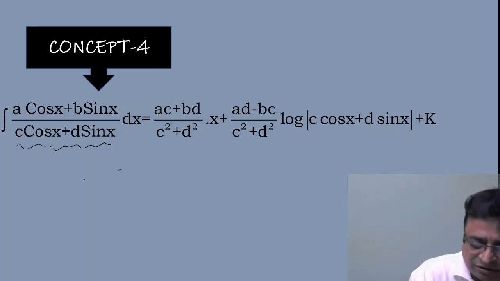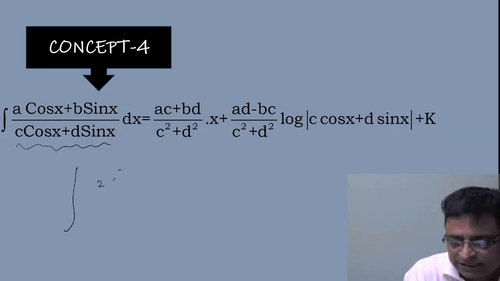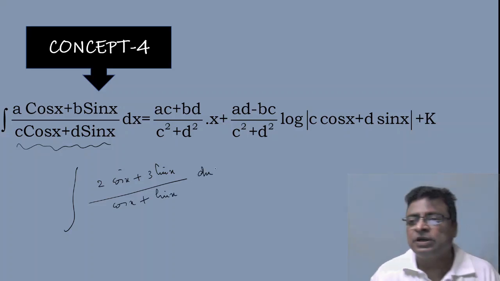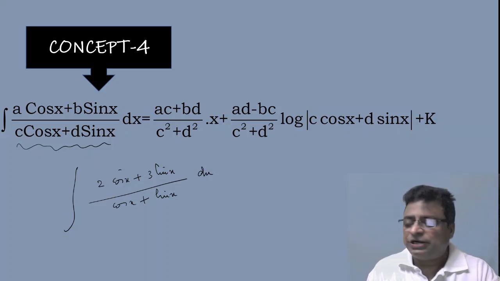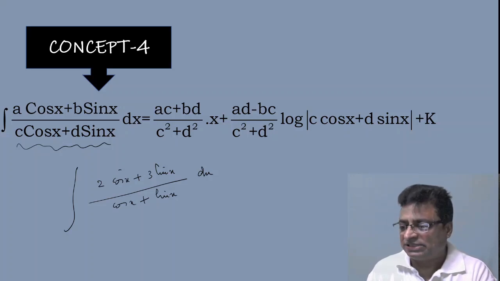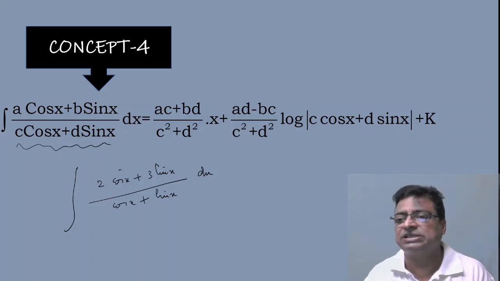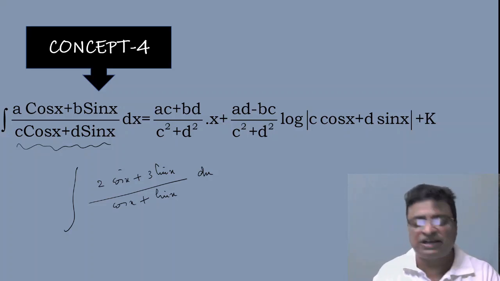Suppose I have asked a question like this: 2 cos x plus 3 sin x by cos x plus sin x. As I said earlier, you need to write the numerator as A into cos x plus sin x plus B into d by dx of cos x plus sin x. After comparing the sin and cos coefficients, you will get 2 linear equations in terms of A and B. After solving them, you get the values of A and B, and after dividing by cos x plus sin x and taking the integration on both sides, you will get the answer. But don't worry, it is just like the above structure.